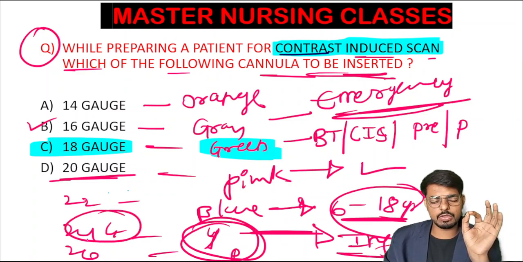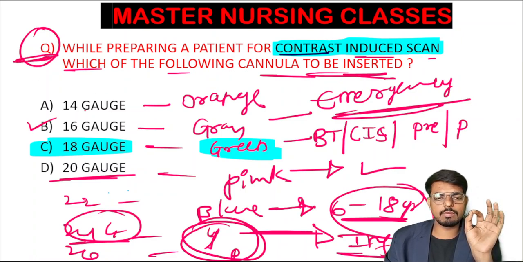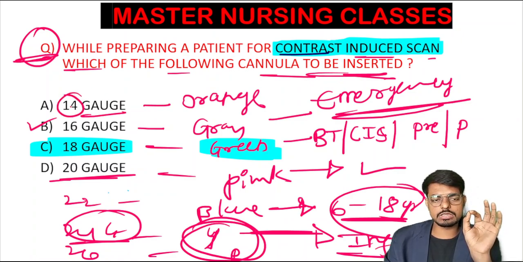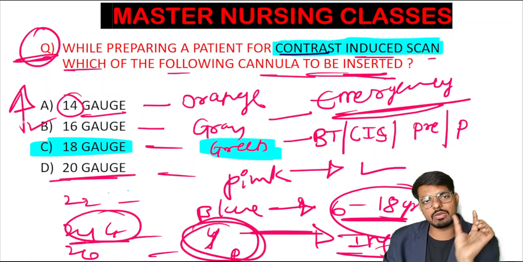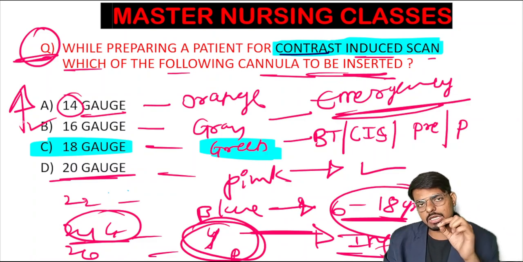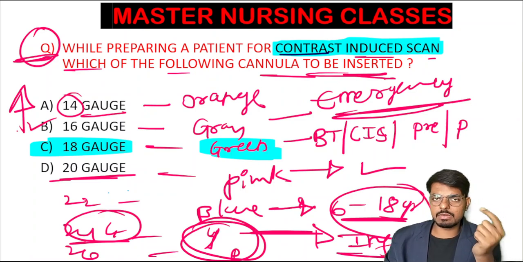Very importantly, we have to remember the color coding and the gauge of the cannula, and remember that wherever the number of the gauge decreases, the length of the cannula increases, and the internal diameter and external diameter of the cannula also increase. Only the number decreases; the length and size of the cannula increase. Hope the concept is very clear.